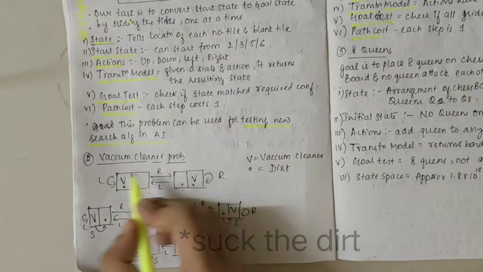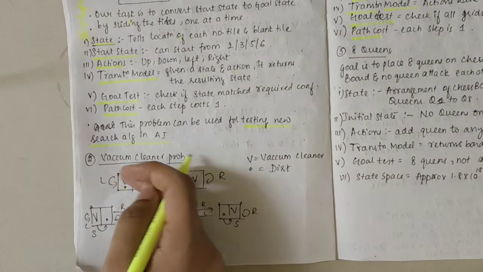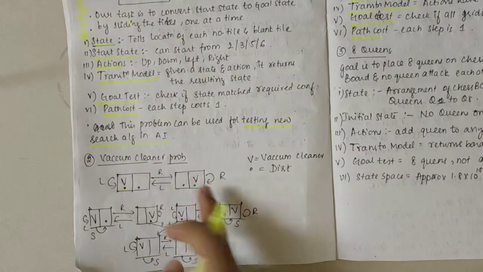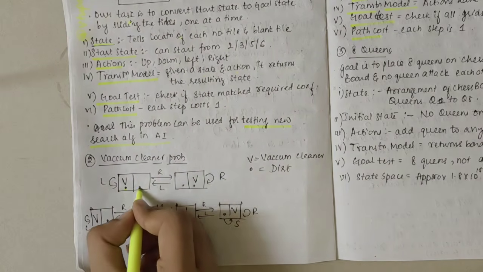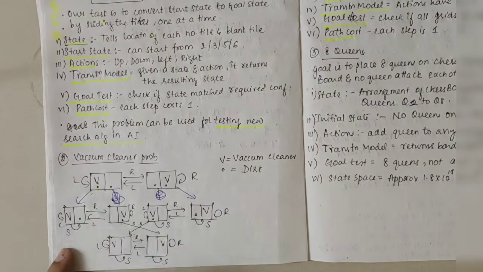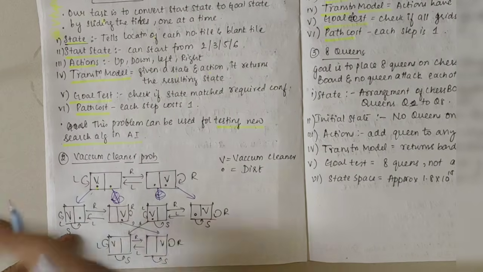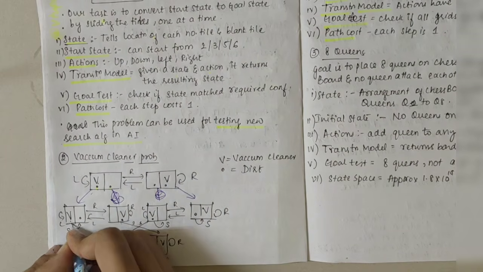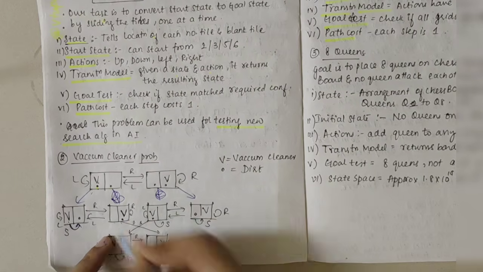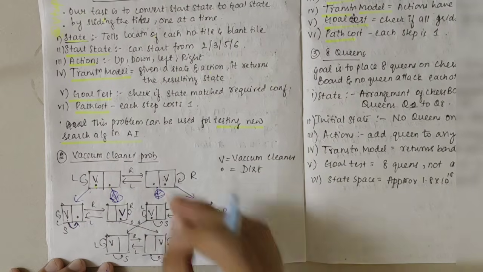So looking at this, the vacuum is here. So it could either move. If it moves right, then we'll be in this configuration. If it moves left, then in this configuration. Next, it consumes this dirt. Then the dirt would be vanished from here. So we have V here. From V, it can move to the other side, right? So it can shift here. When we shift, the vacuum comes here, and on this side also, the vacuum is here. It has consumed the dirt.